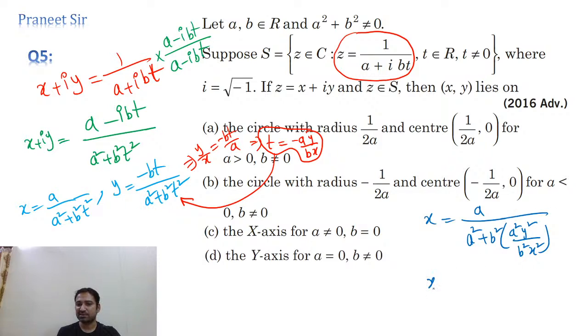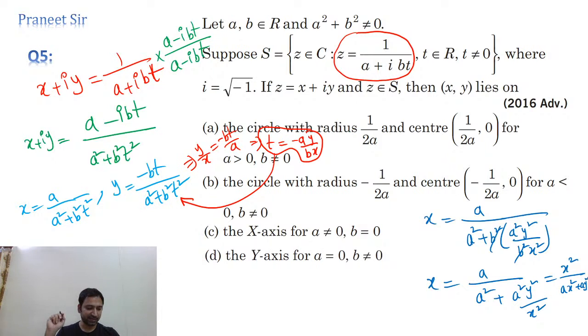So now let's simplify this. x is equal to a by a square plus b square, cancel, na? b square cancels, and we're getting a square y square by x square. That's what we're getting. So now a square also cancels, guys. If you cancel a square, a is getting cancelled, na? Okay, x square by a x square plus a y square. That's what we're getting. Okay. Now let's cross multiply this. You can cancel x here. So if you cancel x here, how much do we get?